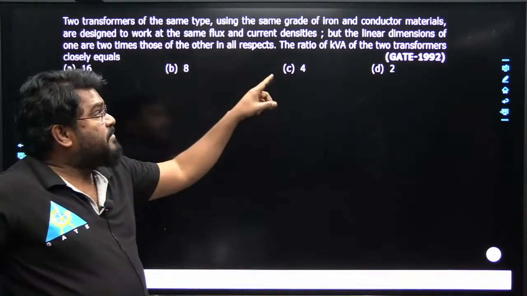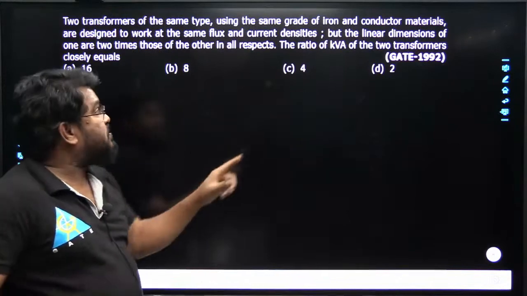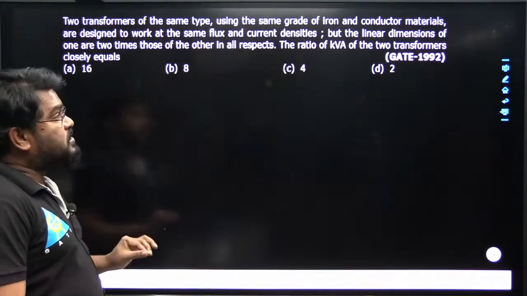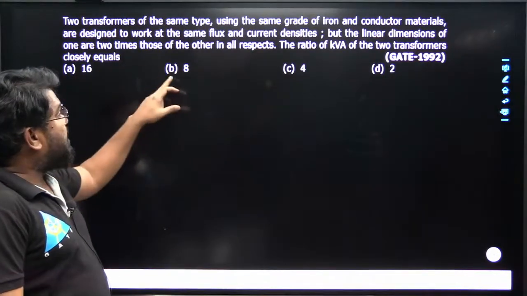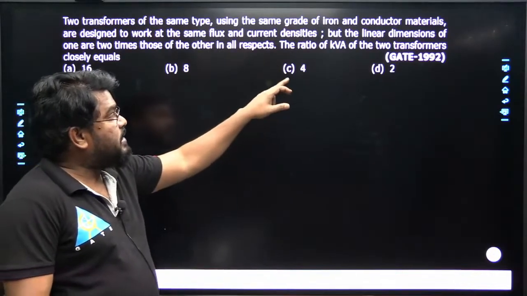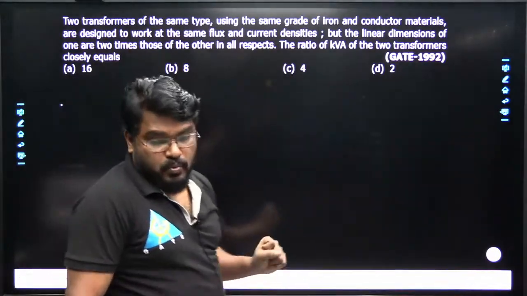The ratio of kVA rating of the two transformers closely equals to option A 16, option B 8, option C 4 and option D 2.